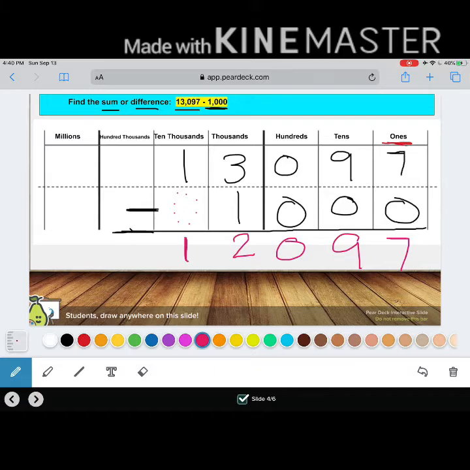That's right, 1. Now that I've found my difference of each individual place value, I'm going to add my comma. Remember, after every 3, I add my comma. So in between what two numbers am I going to place my comma? Good job, you guys. In between the 2 and the 0. So I now know that 13,097 minus 1,000 equals 12,097.